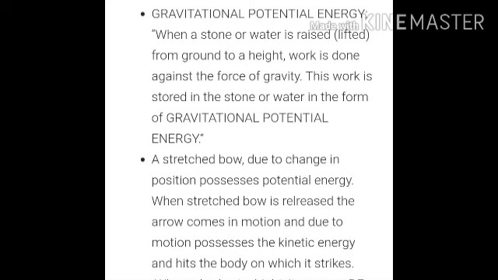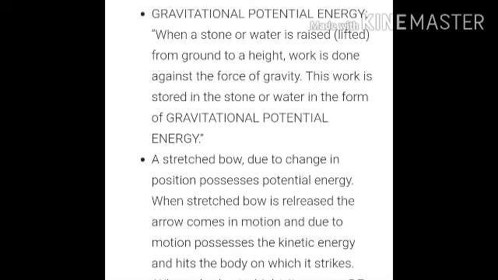A stretched bow, due to change in position, possesses potential energy. When a stretched bow is released, the arrow comes in motion and due to motion possesses kinetic energy and hits the body on which it strikes. This is an example of both potential energy as well as kinetic energy.